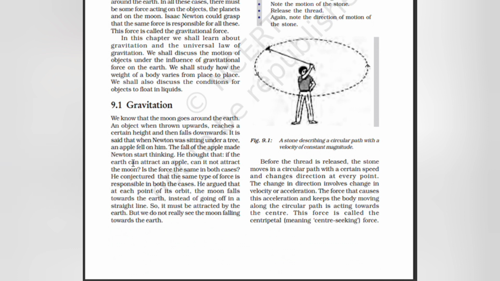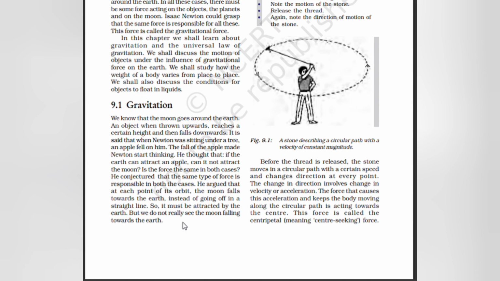He thought that it is the earth. If the earth can attract an apple, can it not attract the moon? Is the force the same in both cases? He conjectured that the same type of force is responsible in both cases. He argued that at each point of the orbit, the moon falls towards the earth instead of going off in a straight line. So it must be attracted by the earth.